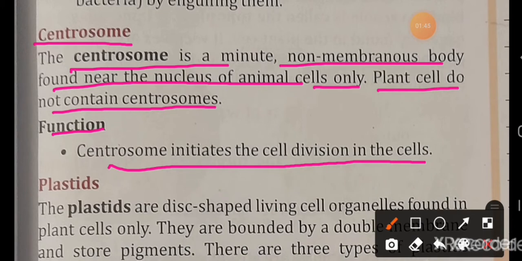Like the lysosome, the centrosome is also a very small cell organelle and it is non-membranous, that means it is not covered by any membrane. It is found just near the nucleus of the animal cell only, not in plant cells, and it initiates the cell division process.